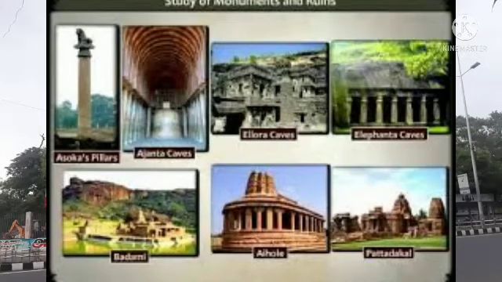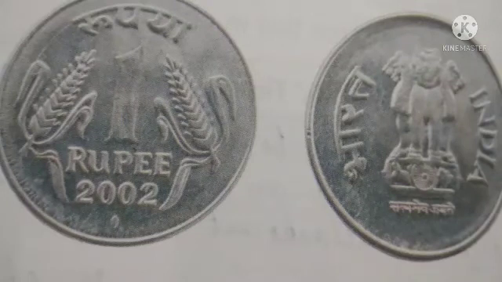If the coin is made of gold or silver, they learn that the kingdom was rich. Rich or poor, we have to find out. Understand, ma'am? First, how well the coin is made shows how good the people were at making metal. Which metal? Metal objects. Then the historians: who was the king at that time, which king ruled. Then the date, the year, the particular year mentioned.